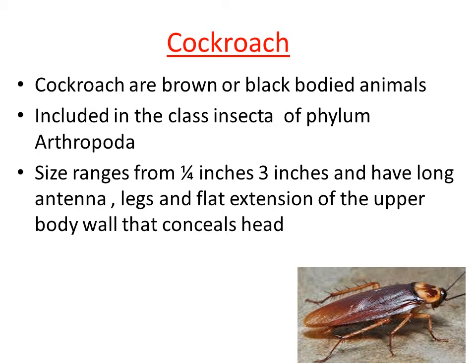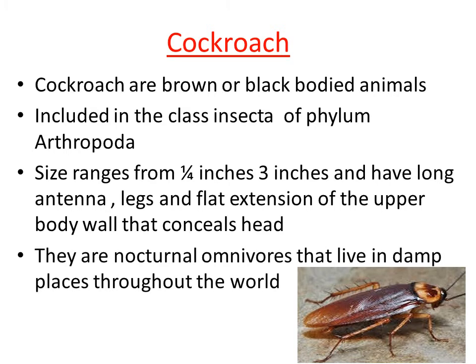You can also observe the head is closely attached to the further part of the body, right? There is a flat extension of the upper body wall that conceals the connection between the head and the posterior region of the body.